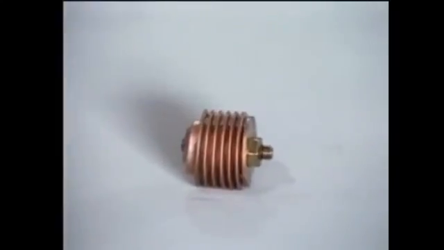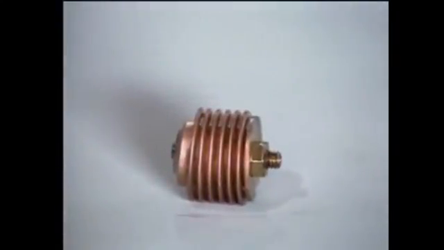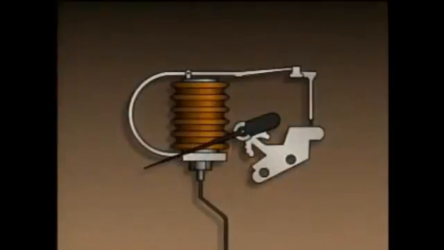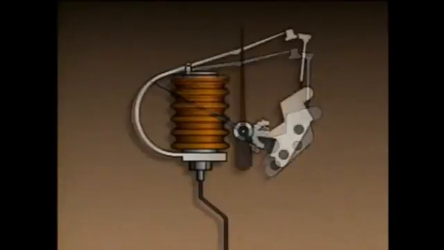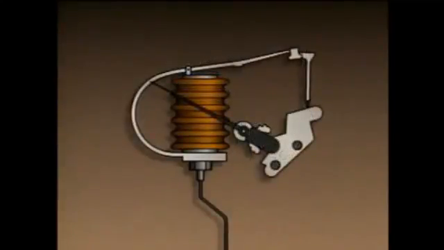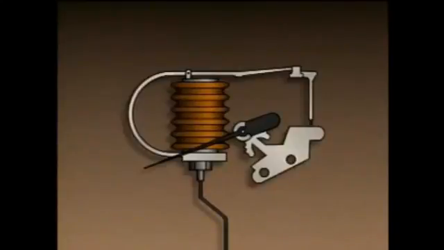Another pressure element that's used in industry is a bellows. A bellows is basically a movable accordion-shaped tube. In this arrangement, one end of the bellows is connected to a pressure source, while the other end is connected to a mechanical linkage that's used to move a pointer up and down a scale. When pressure is applied, the bellows expands. As the bellows moves, the mechanical linkage moves the pointer as well. When pressure is removed, the bellows contracts, and the pointer moves in the opposite direction.